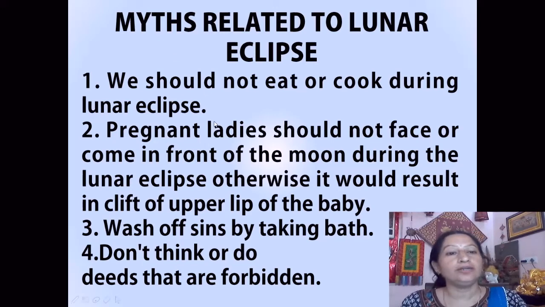So we should not eat or cook food during the eclipse or lunar eclipse. Pregnant ladies should not face or come in front of the moon, because if they do so during the lunar eclipse, it will result in some deformities in the baby, like a cleft can occur in the upper lip of the baby. This is a belief. And it is believed that we should wash off our sins by taking a bath during or after the eclipse. And we should not do anything which is forbidden during the eclipse, and we should not even think about such deeds.